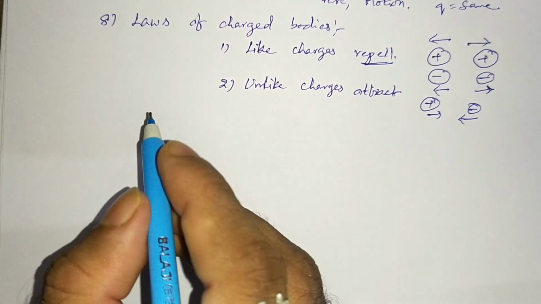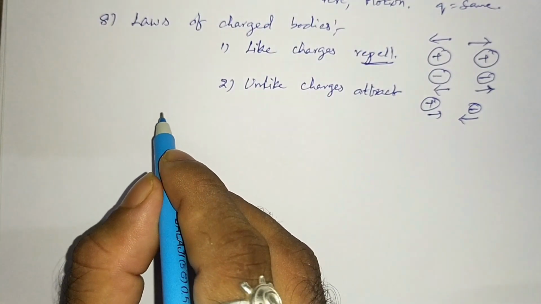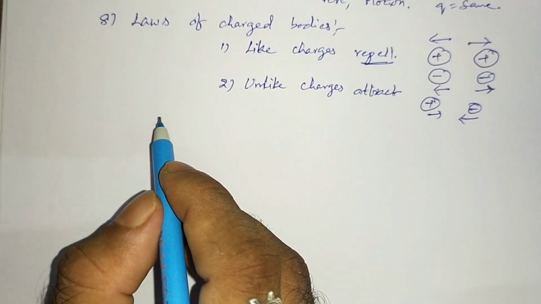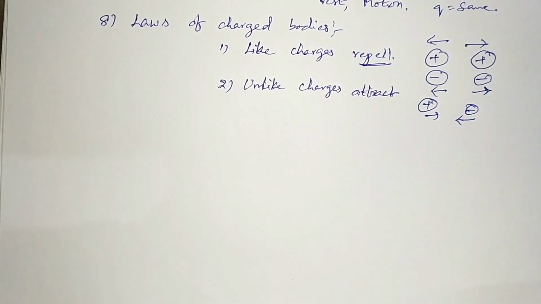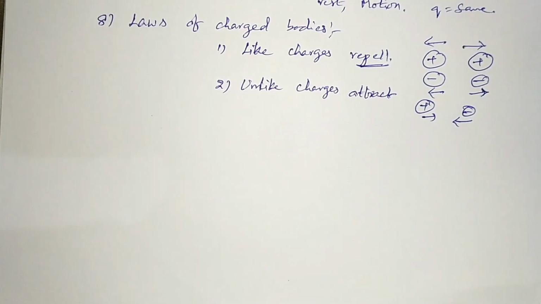And one more important thing here is that the surest test of electrification is repulsion. What does it mean, sir? For example, you might have learned in magnetism, if I give a magnet bar and another bar of the same kind, and you have to find out whether this bar is a magnet or not, in that case you learned the surest test of magnetism is repulsion. Similarly, the surest test of electrification is also repulsion, right?